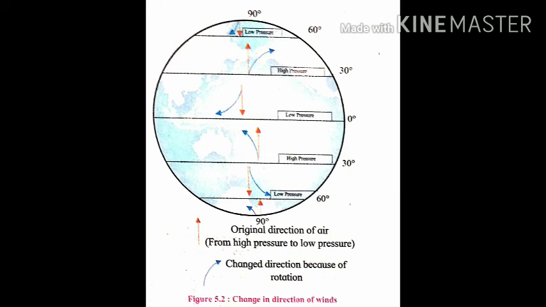This concept is shown in figure 5.2. These directions have been shown by the curved arrows in the figure. The rotation from west to east causes the change in the original direction of the wind in the figure.